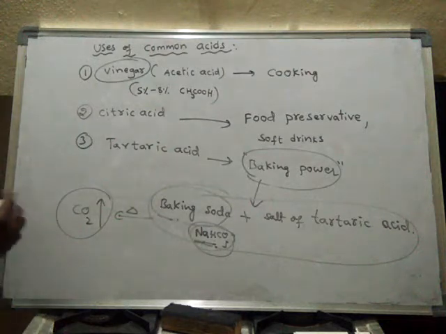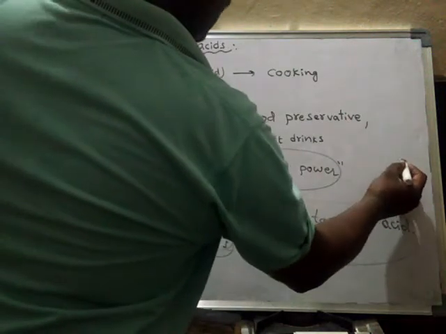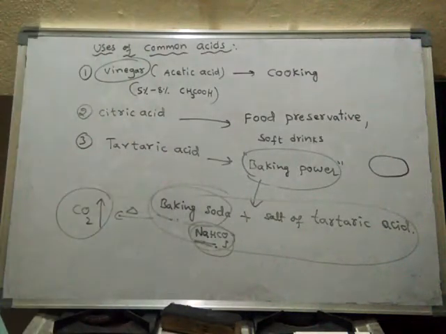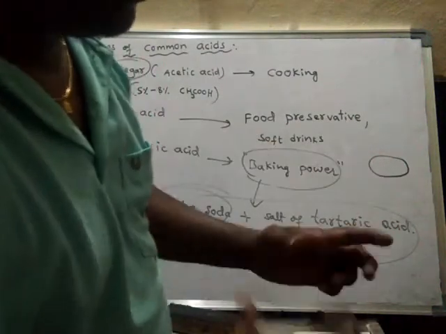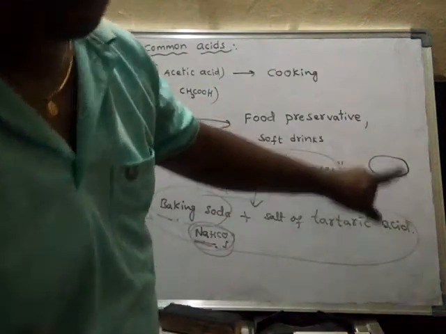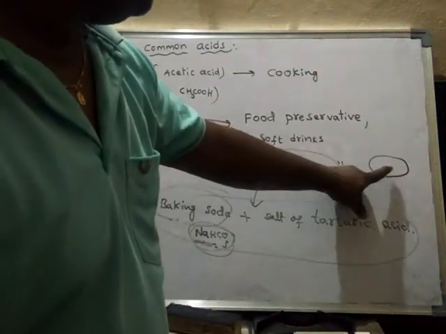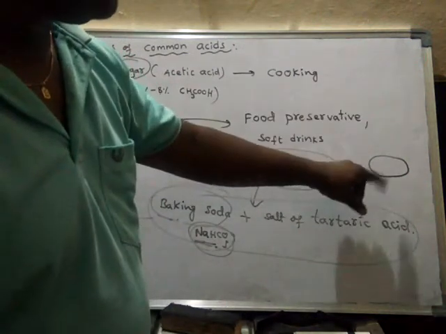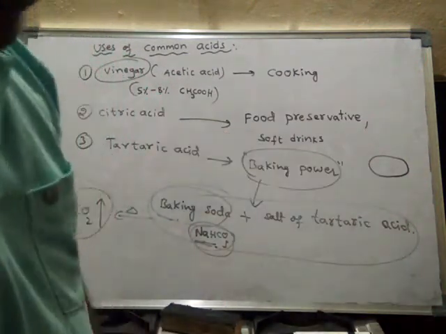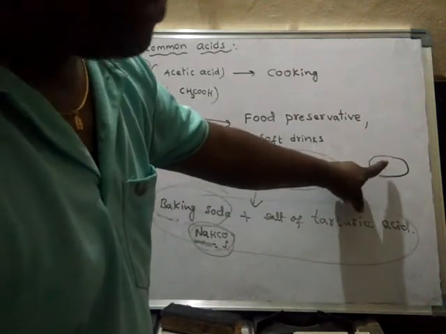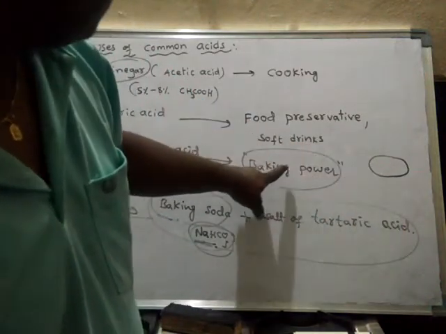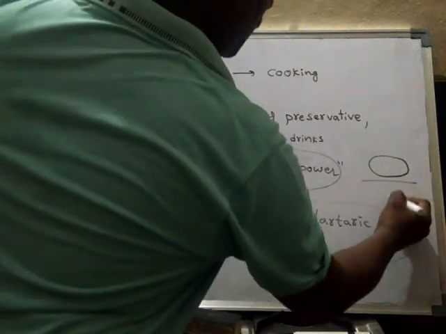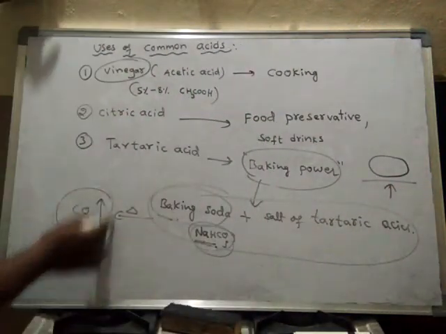See, the flour, mainly wheat flour or else any corn flour. When it is mixed with water and made into a lump like this, if you add baking powder, what happens? If you add baking powder and some water, and if you heat that mixture, so now it is having flour, water, and baking powder. And if you heat this mixture, what happens? Carbon dioxide is produced.